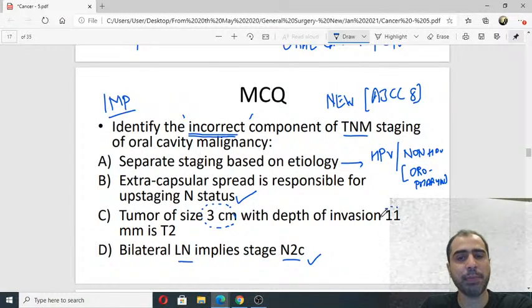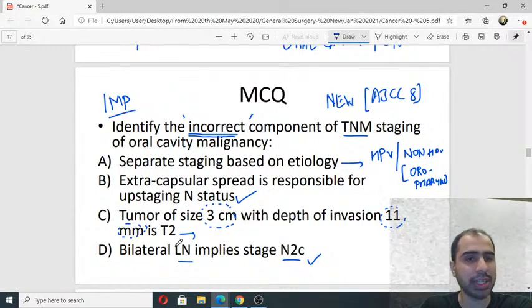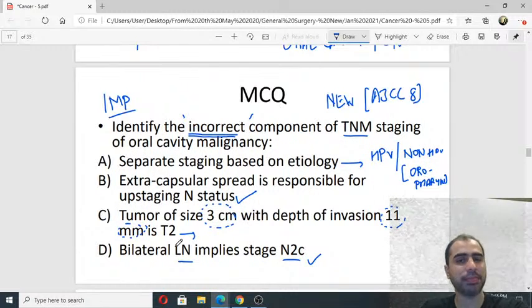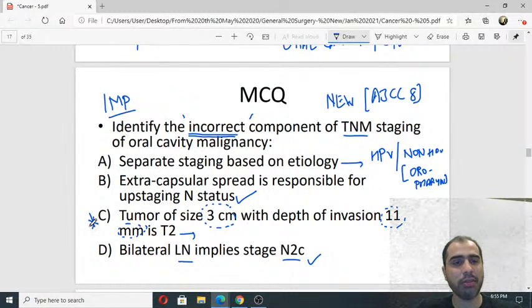Tumor of size 3 centimeters, depth of invasion 11 millimeters. Is this T2? Or is it T3? Or is it T4? Very, very important point. Come on. Is this T2, or T3, or T4, or T1?